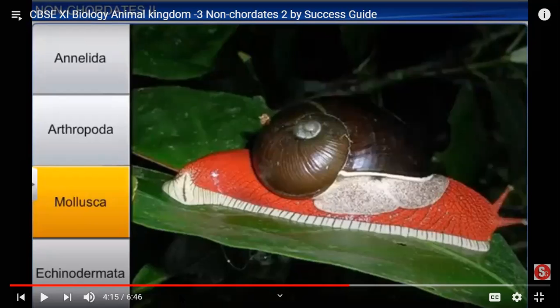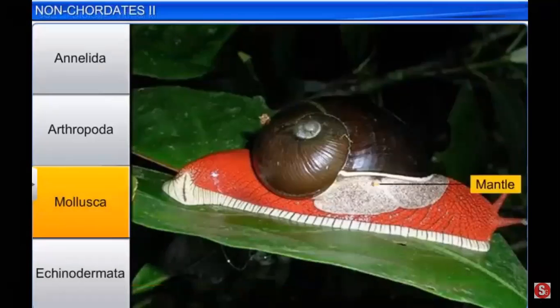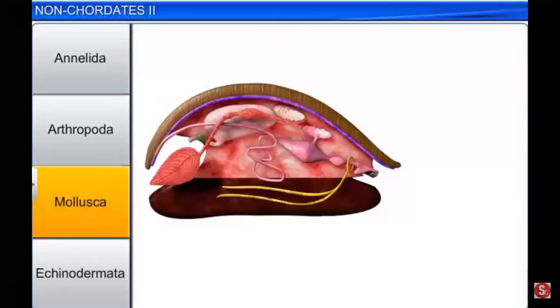The figure tells you that they have a mantle and a soft body. The space between the visceral hump and the mantle is called the mantle cavity, which bears feather-like gills.